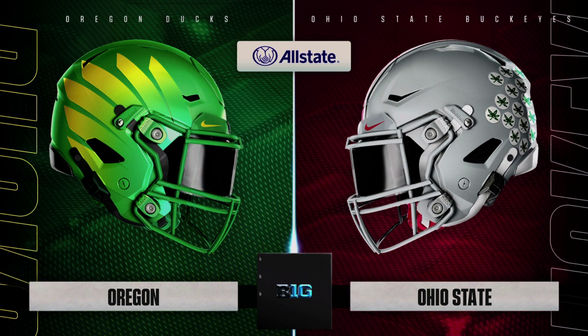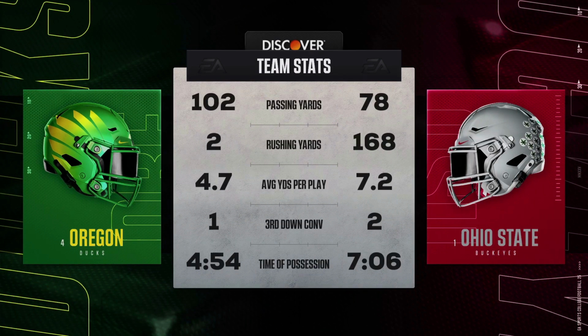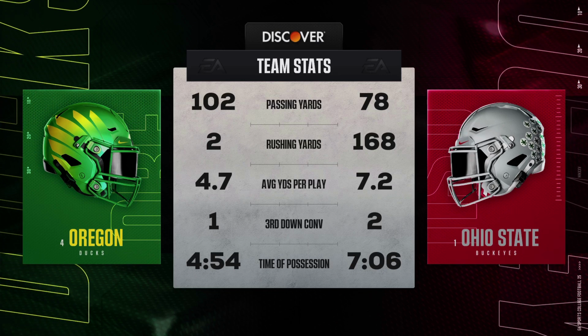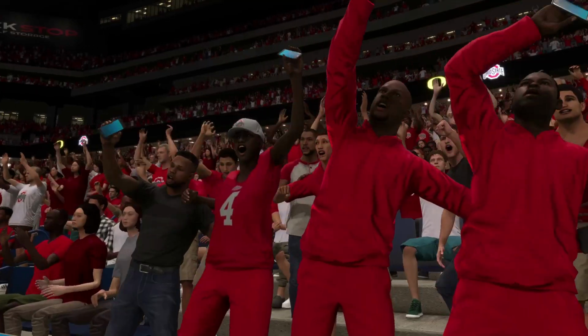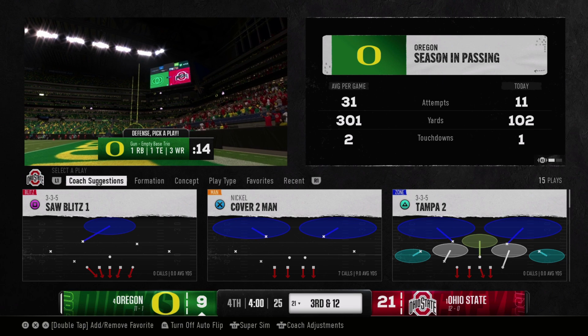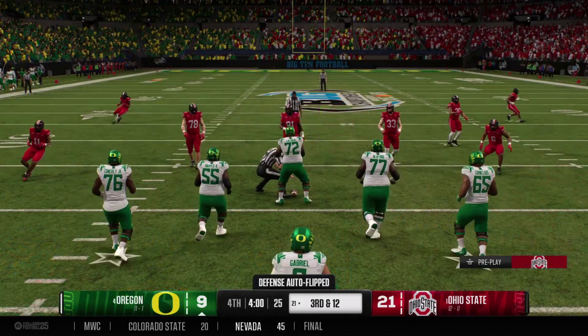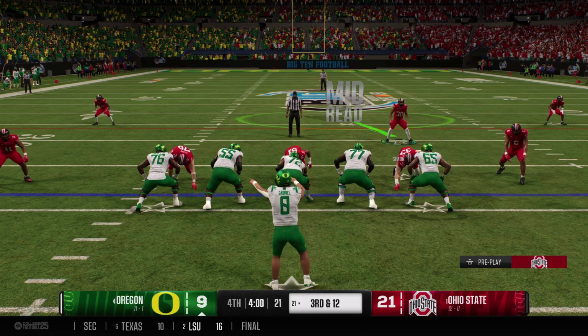Well, Kirk, Ohio State has the lead here after 3. We've reached the end of the 3rd. Time is running out to cut into this lead. Let's check out the game stats before we go on. 1 quarter to go. Let's see if this sets up as a classic finish. So the offense getting set. This is not where you want to be against this defense.